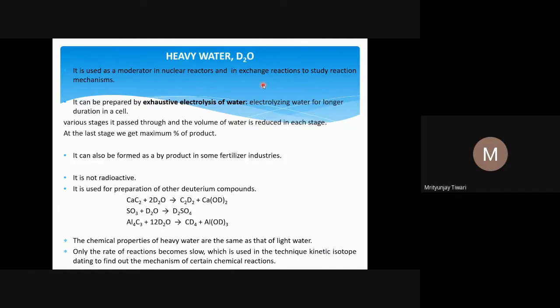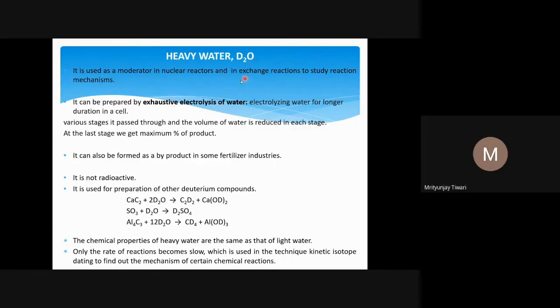Heavy, as we know, refers to deuterium. Deuterium is called heavy hydrogen. So if water contains deuterium instead of protium, the normal hydrogen atoms, we call such water heavy water. Here, D2O is heavy water, because we represent deuterium with the symbol D. The normal hydrogen, which is protium, an isotope of hydrogen that contains only one proton in its nucleus, we represent as H and call hydrogen. If there is one proton plus one neutron in the nucleus, we call it heavy hydrogen, and heavy hydrogen is nothing but deuterium. The water formed with deuterium is D2O.